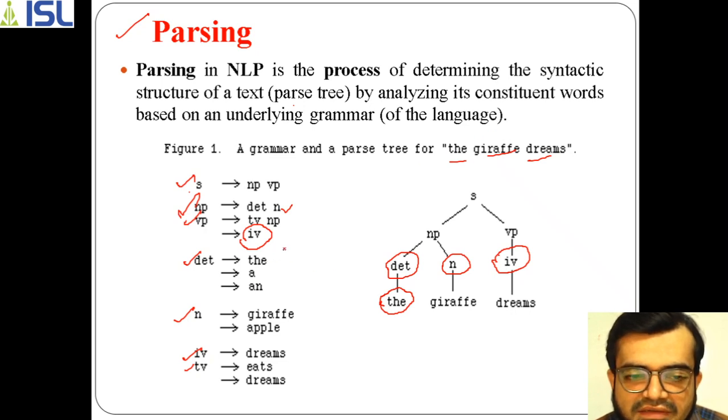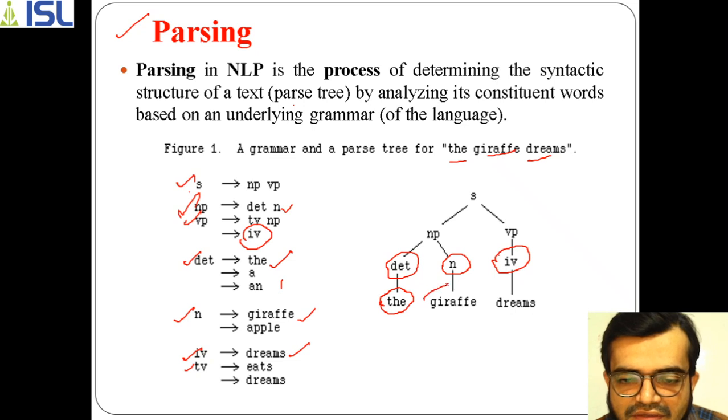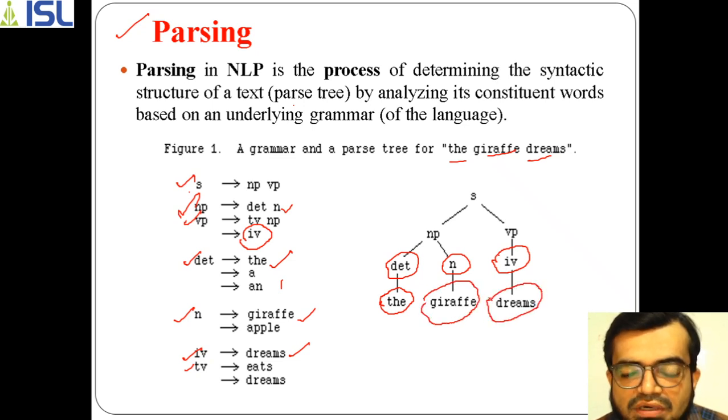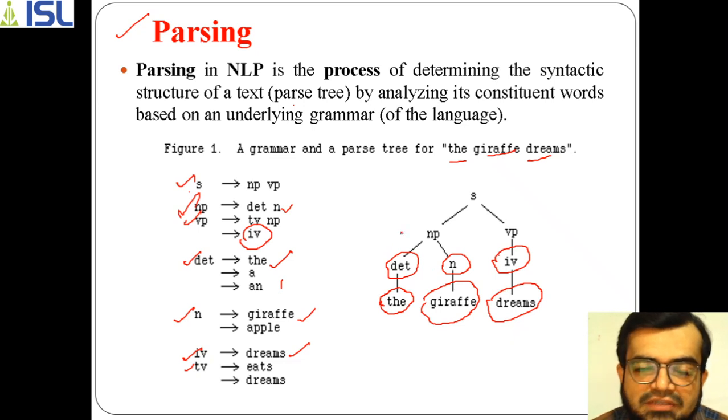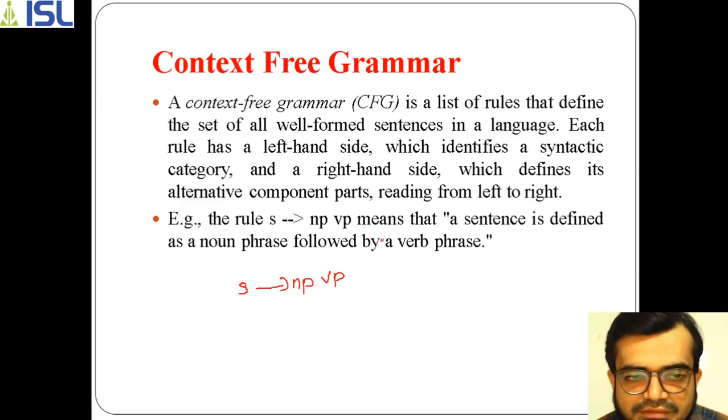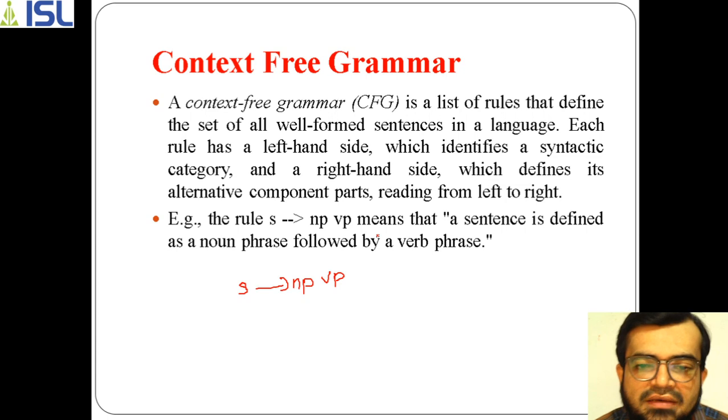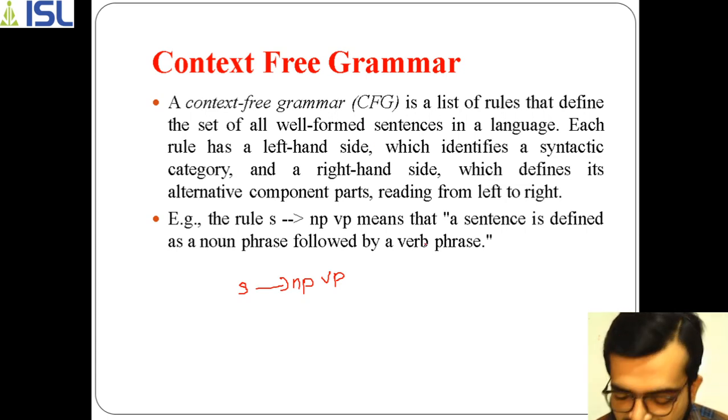According to our sentence, it suits this article, so we take this one. Again for this N, which is our giraffe, we take it here. And for this, we have taken dreams. So we have used parse trees to understand how the parsing process actually works. That's why you get this context free grammar. What is context free grammar?